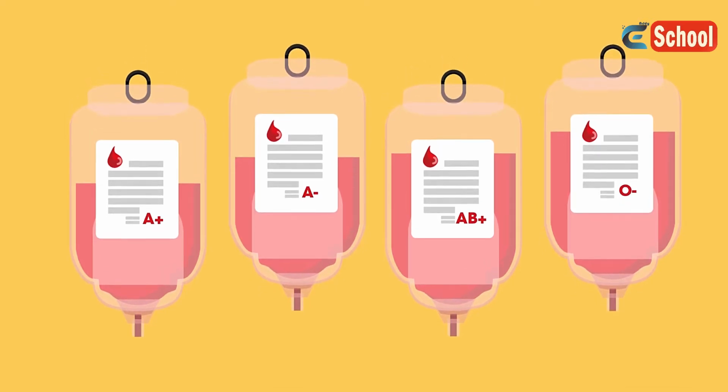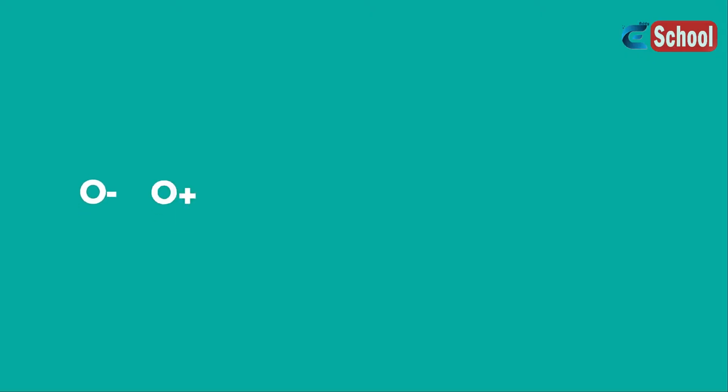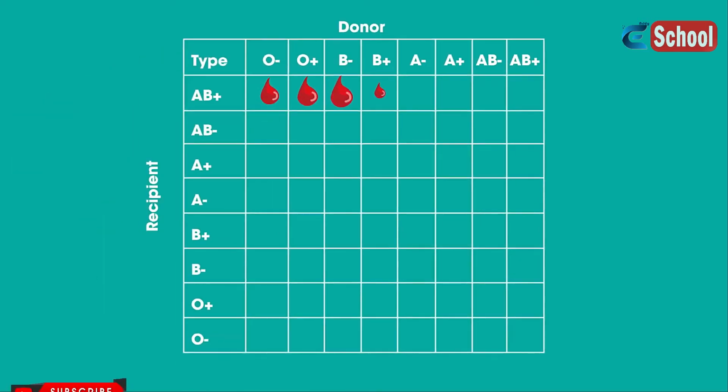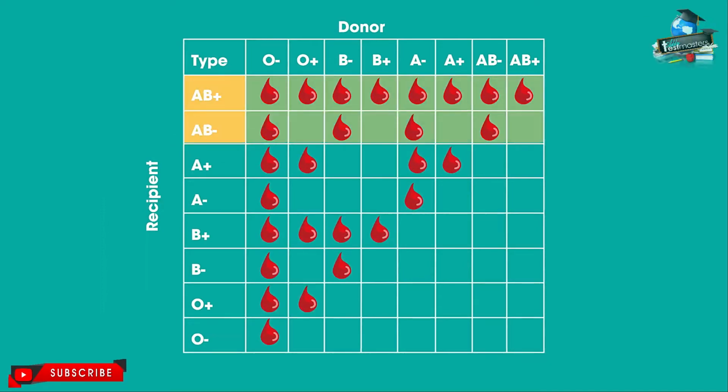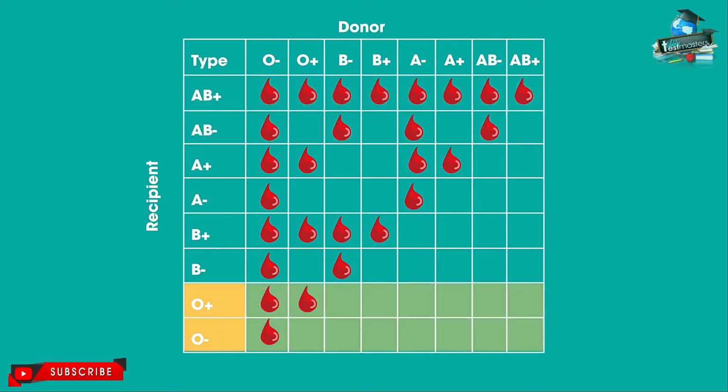Different people have different blood types or groups. You can be either O, B, A, or AB. If you're given a blood transfusion, you must have blood which is compatible with your blood type. So if you're one of the AB blood groups, you can receive blood from all or lots of donors. Whereas if you're blood type O, you can only receive blood from other O's. Or if you're O negative, you can only receive blood from other O negative donors.